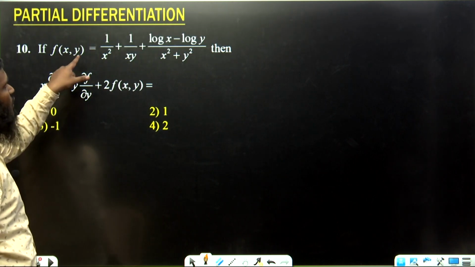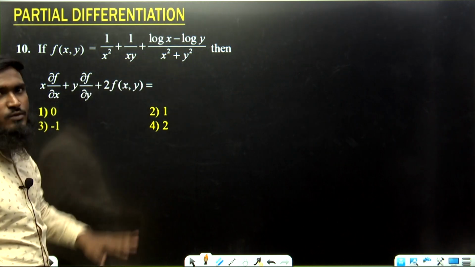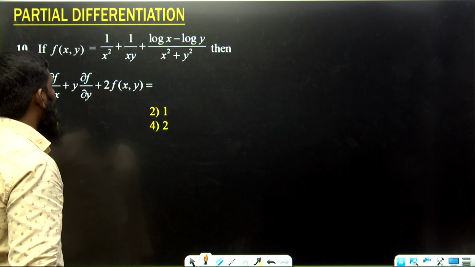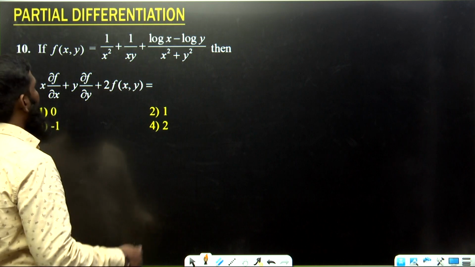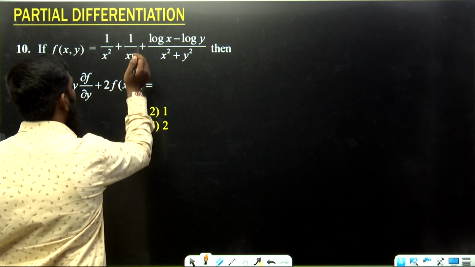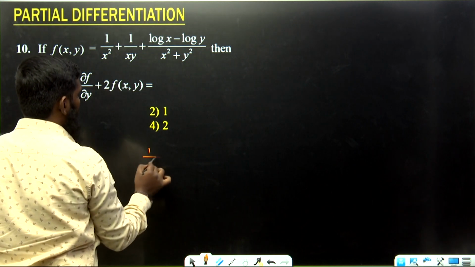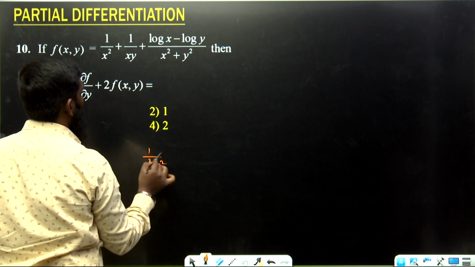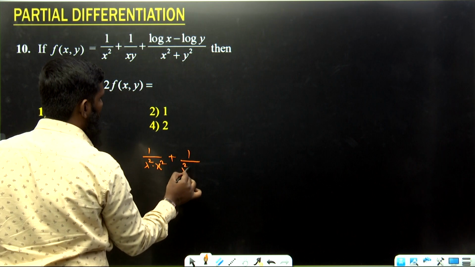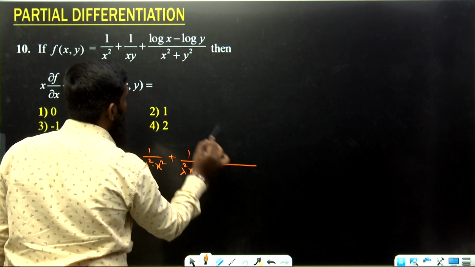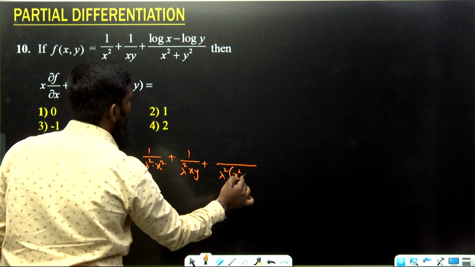Next part, if f of x comma y is equal to 1 by x square plus 1 by xy plus (log x minus log y) by (x square plus y square) we are having. Okay. Now let us see this question. So if you are seeing this part, for this complete part, in the place of 1 by x square we write 1 by lambda square x square, plus 1 by lambda x into lambda y, which means lambda square xy, plus over here lambda square we have taken as common, then x square plus y square.